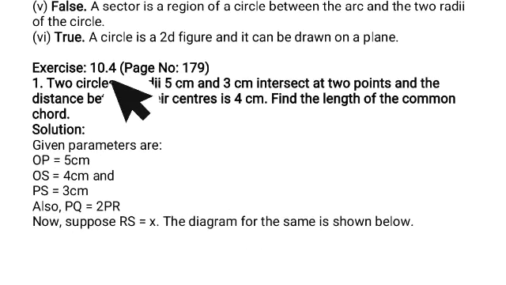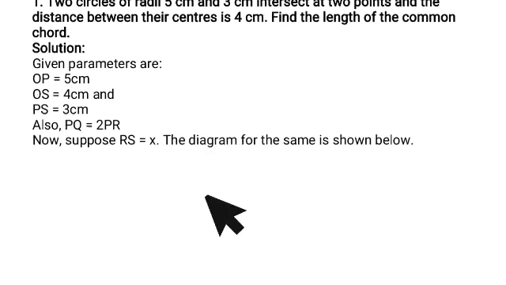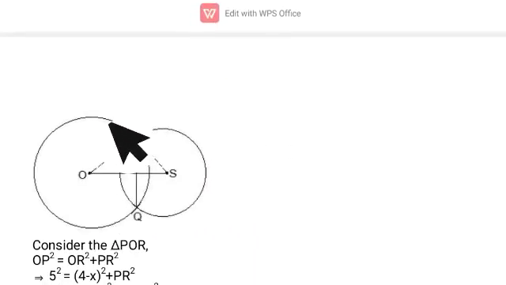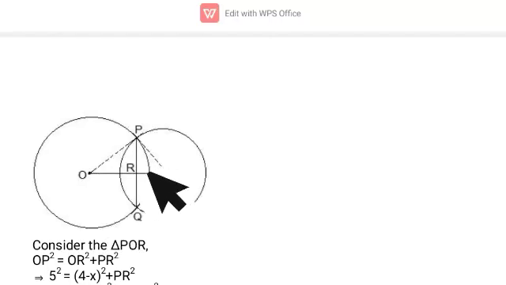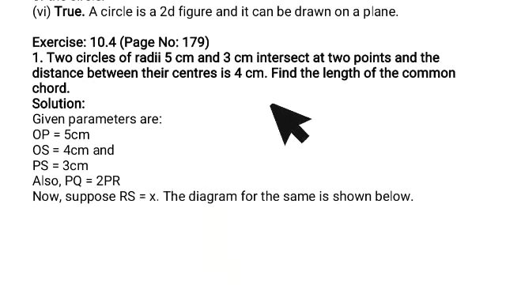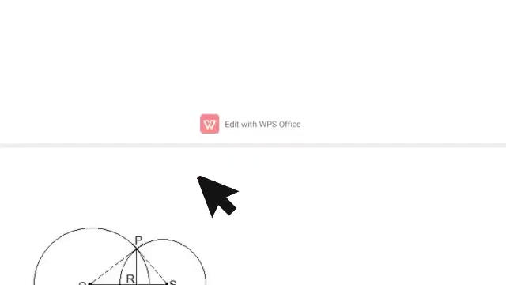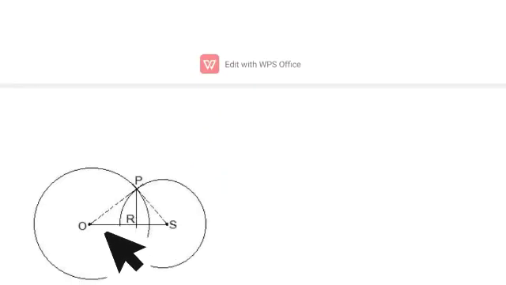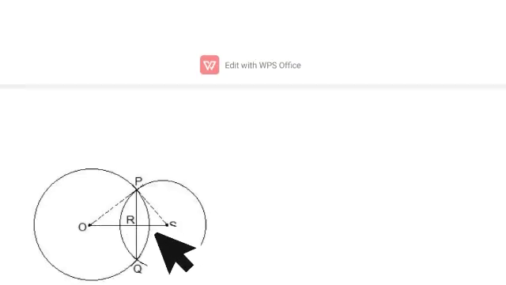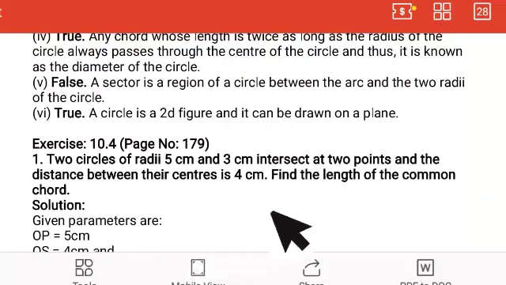Exercise 10.4, which is located on page number 179. From this, only 3 questions are going to come, which we will study first. Two circles of radii 5 cm and 3 cm. So first we will draw two circles. One circle is of 5 cm radius and one is of 3 cm radius. They intersect at 2 points and the distance between their centers is 4 cm. So both intersect and the distance between the two centers is 4 cm.